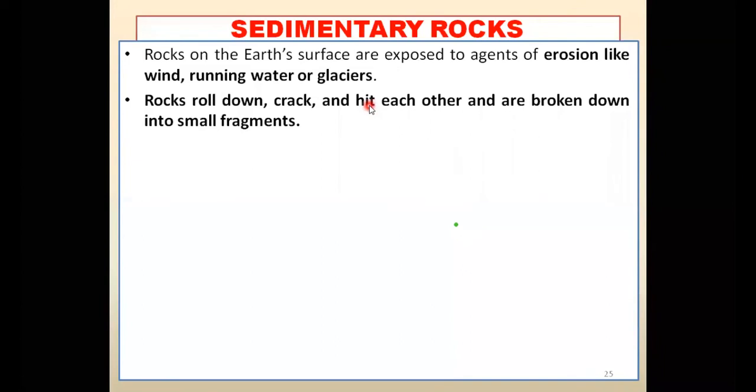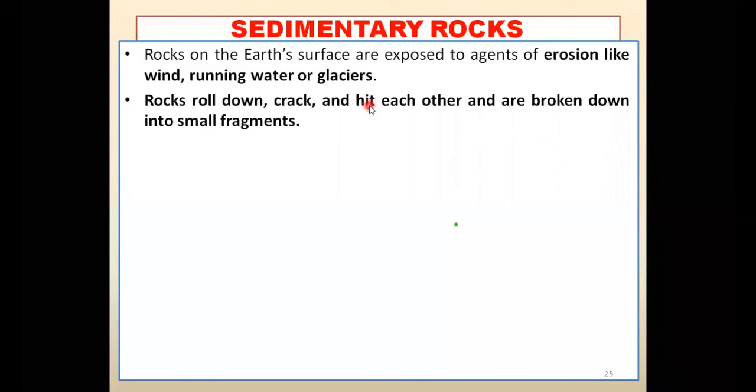So wind used to carry those small rocks from one place to another. Suppose there was an example in the video also, that if you drop a small stone in a glass of water, what will happen? It will settle down at the bottom. So sedimentary rocks are formed from those settling materials, the materials which have settled down deep inside the water, oceans or rivers or whatever place.